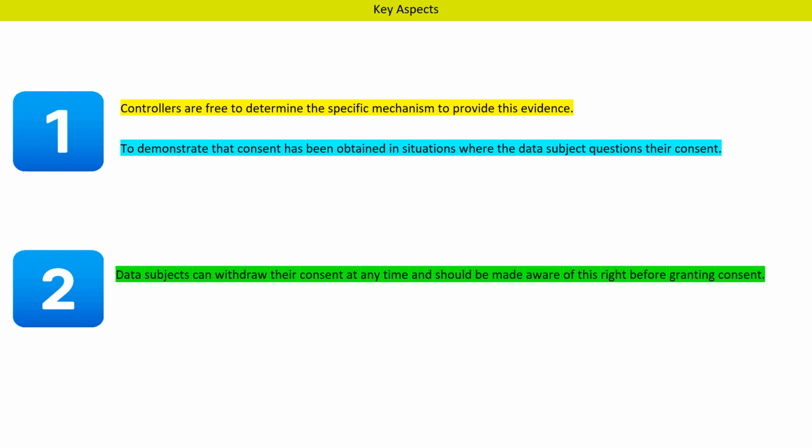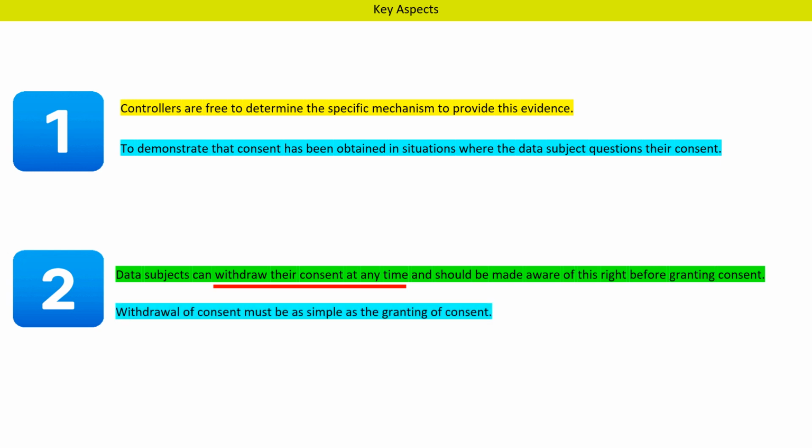Other important aspect, data subject can withdraw their consent at any time, and they should be made aware of this right before granting the consent. Also, please note, withdrawal of consent must be as simple as granting the consent.